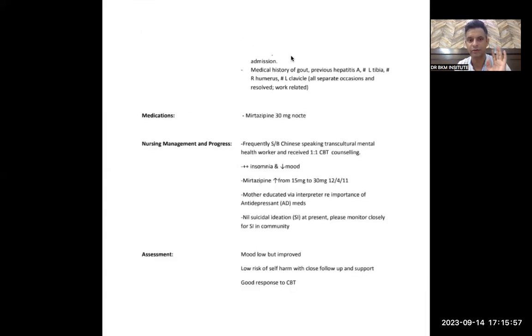So this is the current diagnosis of the patient, if you will realize. Deliberate self-poisoning and major depression. This is the second presentation. Now I understand this thing. Medical history of gout is not important for the community mental health team. Humerus, clavicle, all this is totally unrelated. Medications, mirtazapine 30 mg nocte. So these are the things. Let's see.